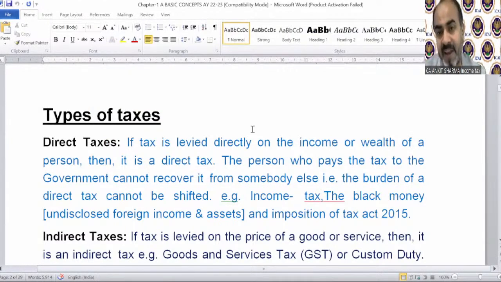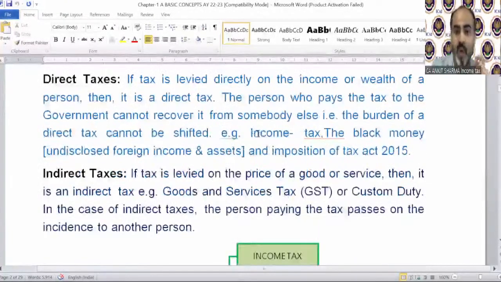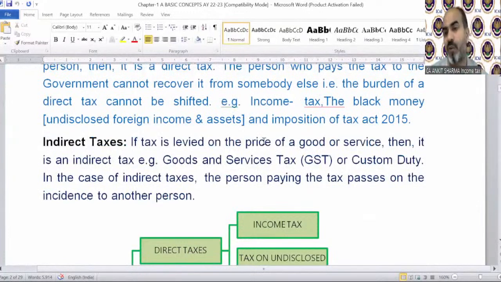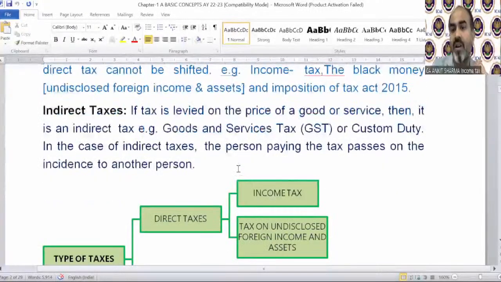If tax is levied directly on the income or wealth of a person, then it is a direct tax. The person who pays the tax to the government cannot recover it from somebody else. That is, the burden of a direct tax cannot be shifted to another person. For example, income tax, and the Black Money (Undisclosed Foreign Income and Assets) and Imposition of Tax Act 2015. These are examples of direct tax. And in our syllabus there is only the Income Tax Act 1961. What is indirect tax? If tax is levied on the price of goods or services, then it is an indirect tax. That's called goods and services tax or customs duty.